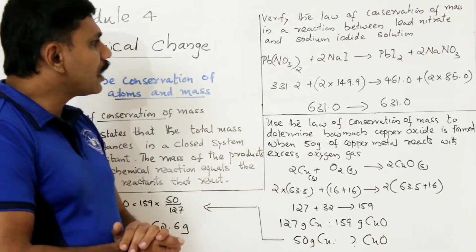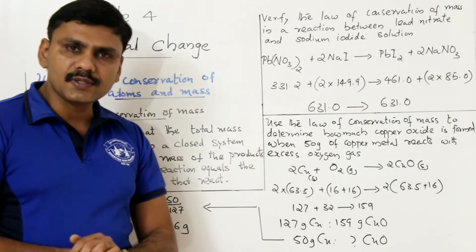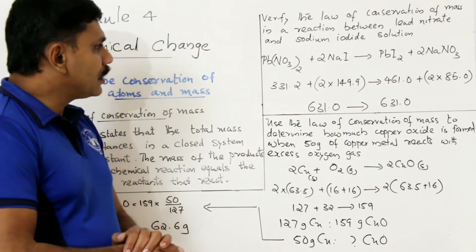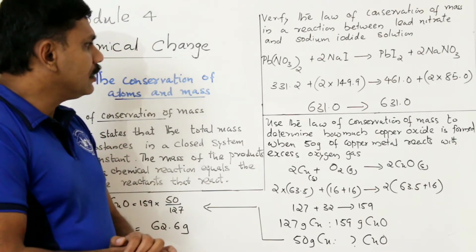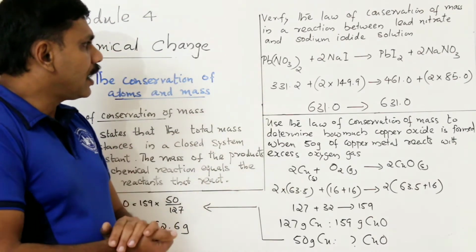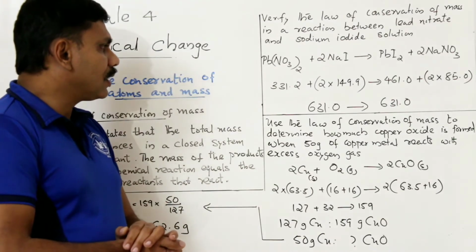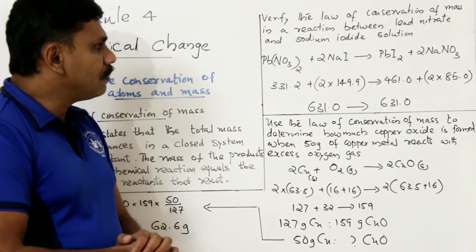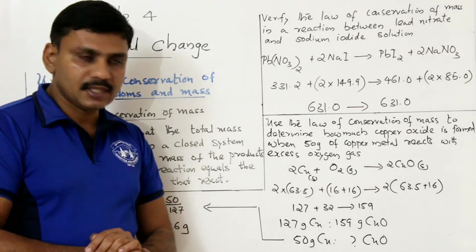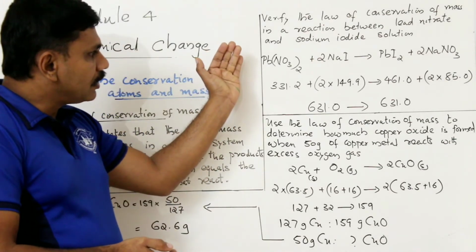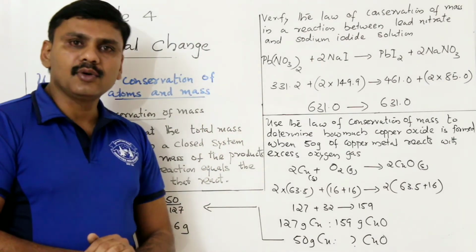That means in a closed system of a chemical reaction, the sum of the mass of the reactants and the sum of the mass of the products are the same. That means the mass can neither be created nor be destroyed.